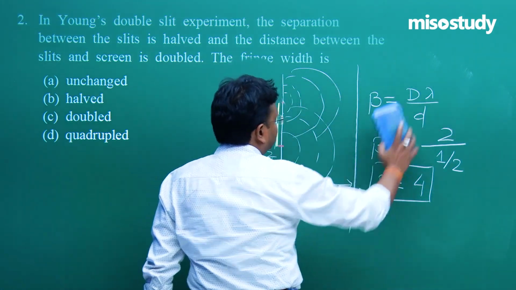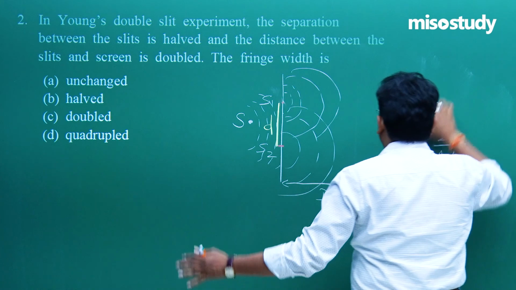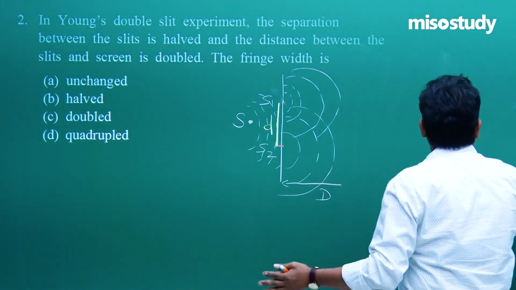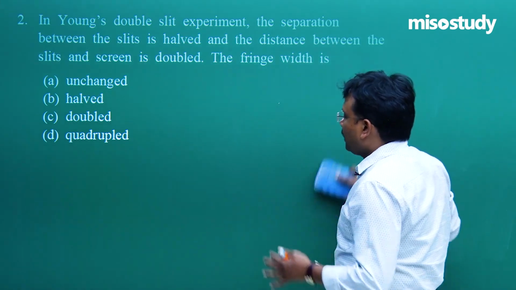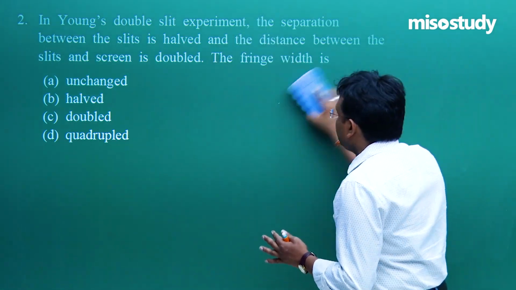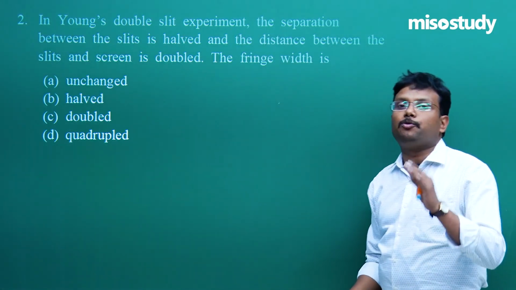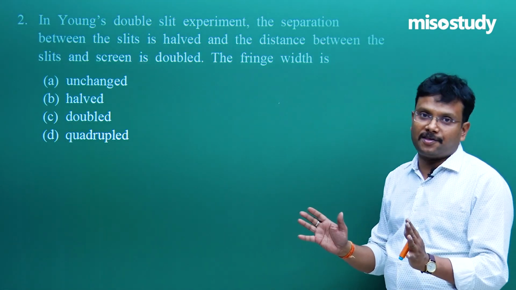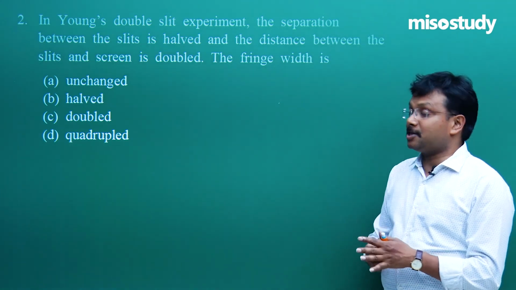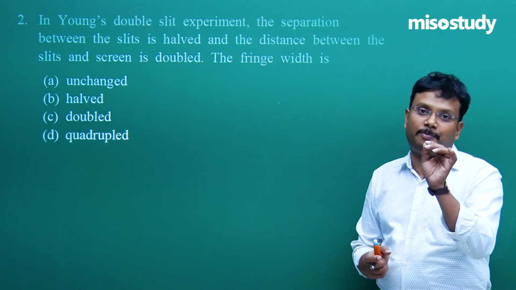If you attempt these problems in this fashion, at any point of time you will never be confused. This is the approach for competitive exams. In the examination hall, you can't do any experiment.